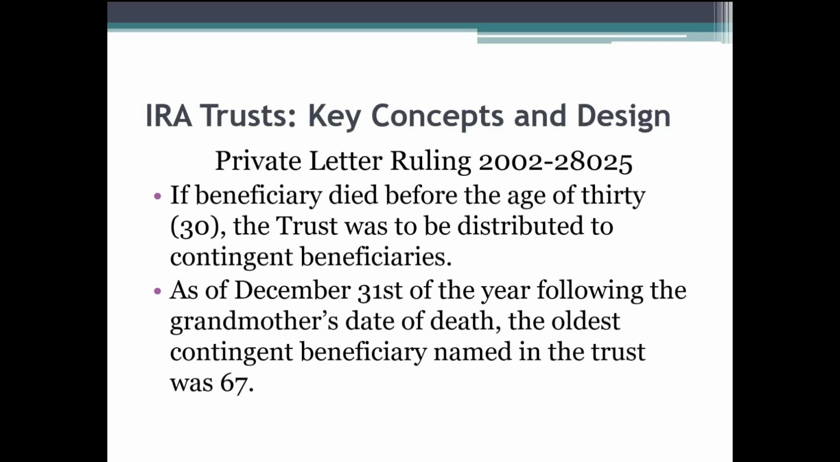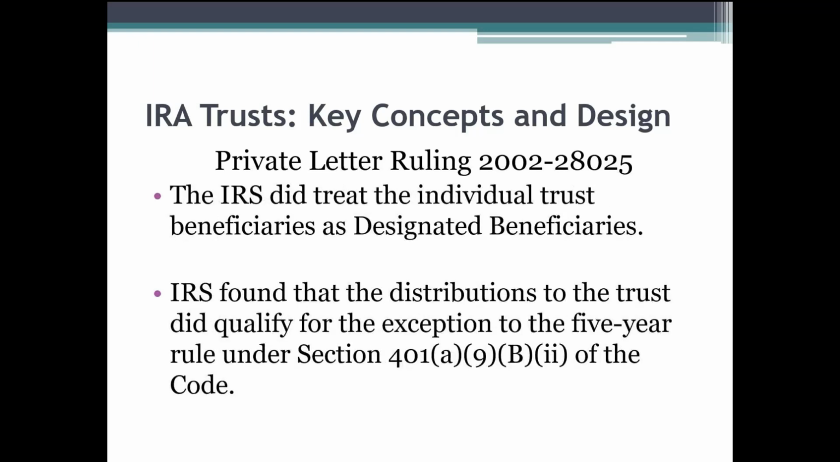As of December 31st of the year following the grandmother's date of death, the oldest, and keep in mind, that's when we're calculating the required minimum distributions, the oldest contingent beneficiary named in the trust was 67. Think about it in terms of if I have a grandchild who's under the age of 30, when we look at life expectancies, that's going to be a longer payout stream. That's not going to be the case if we have someone who's age 67. That's obviously going to be a shorter payout stream.